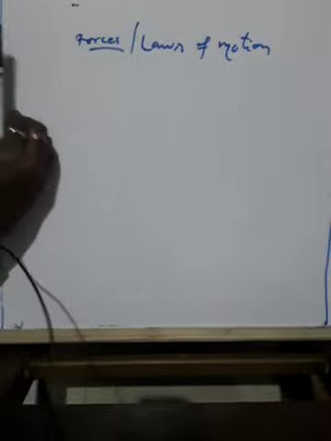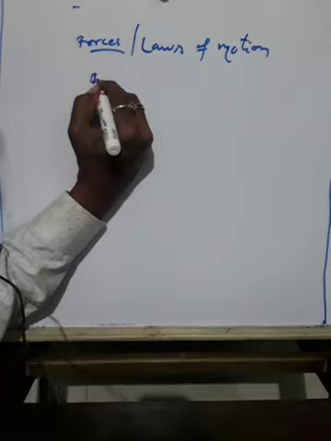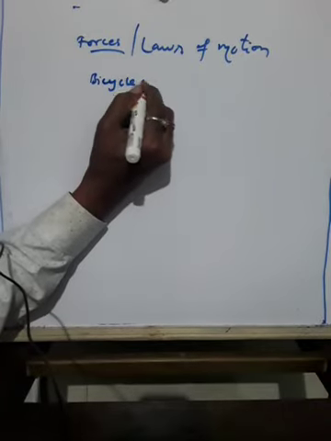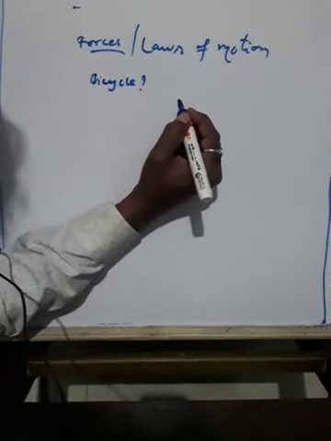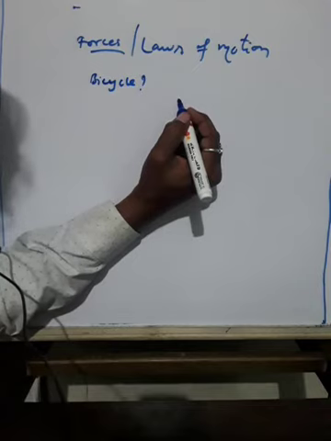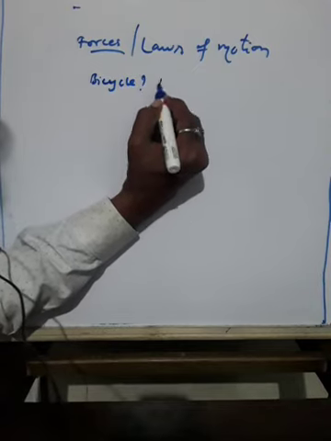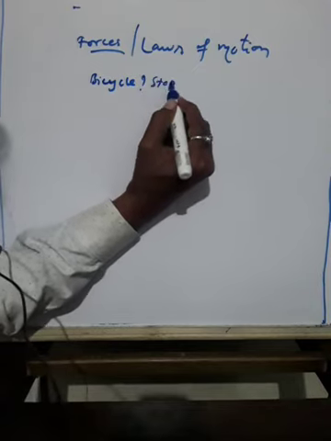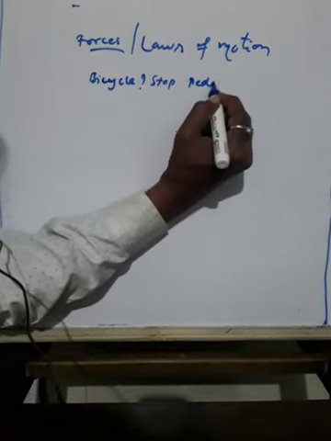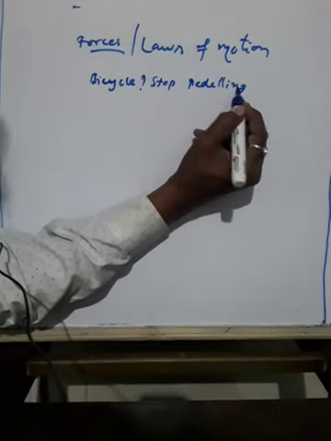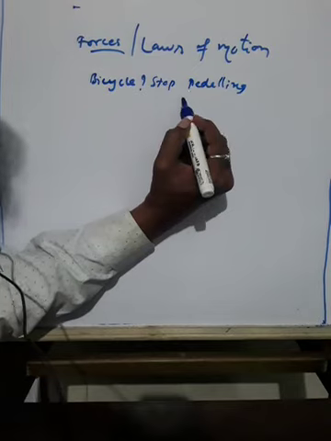Okay, now what happens when you ride a bicycle? When you are riding a bicycle, what happens? We'll check it out. Okay, see. When you stop pedaling, the bicycle begins to slow down. You know very well. When you stop pedaling, what happens? The bicycle begins to slow down.